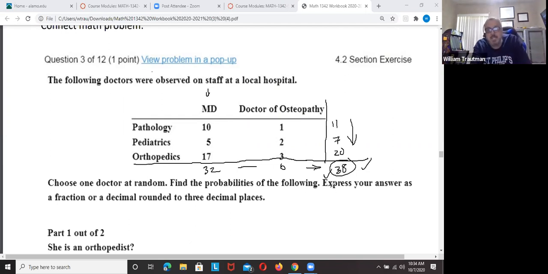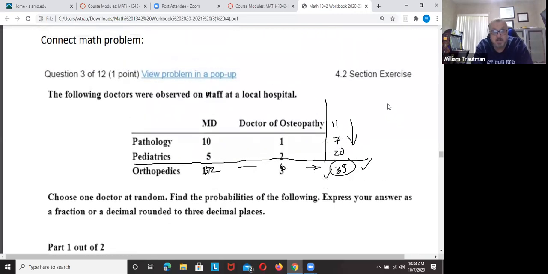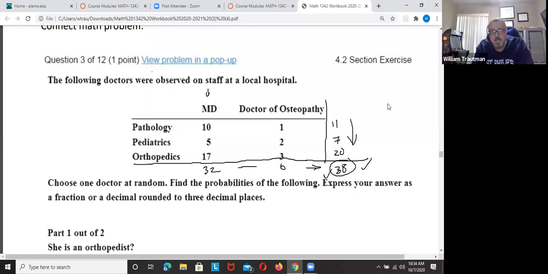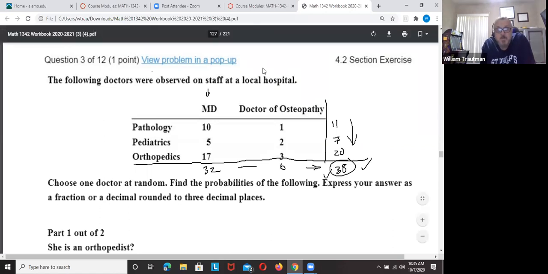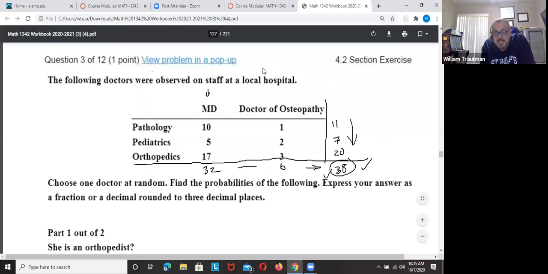So let's, oh, I should have scrolled down a little bit more first. Let's see what the question says. Find the probability, if you choose one doctor at random, that they're an orthopedist. Orthopedist is orthopedic, same thing, I guess.